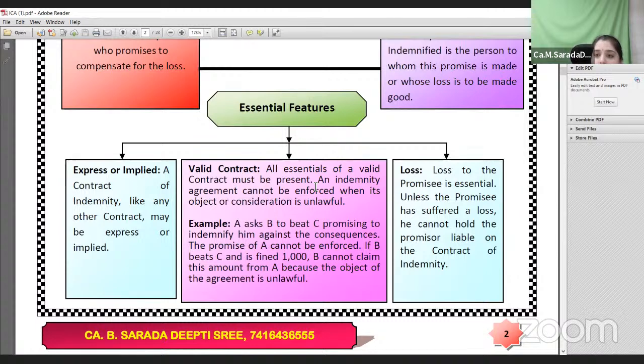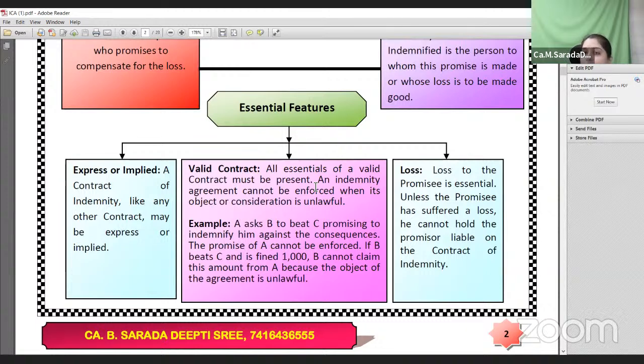Suppose A is an enemy of C, and A was not happy with C's deeds, so A asked B, his friend, to go and beat C, for which A promised B that he would indemnify B if he got any damage because of C. Later, when B and C were fighting, B was wounded and hospitalized, and B asked for the hospital expenses and A failed to make the payment.